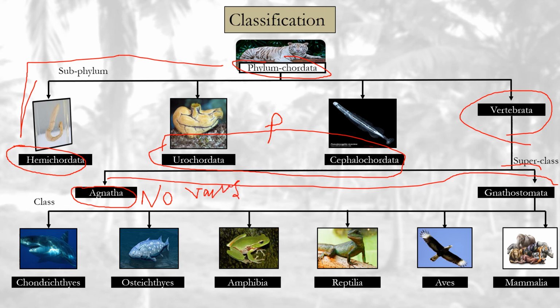So under Gnathostomata there are Chondrichthyes, that are cartilaginous fishes, Osteichthyes, that are bony fishes, amphibians like toad, reptiles, aves, and mammalia.